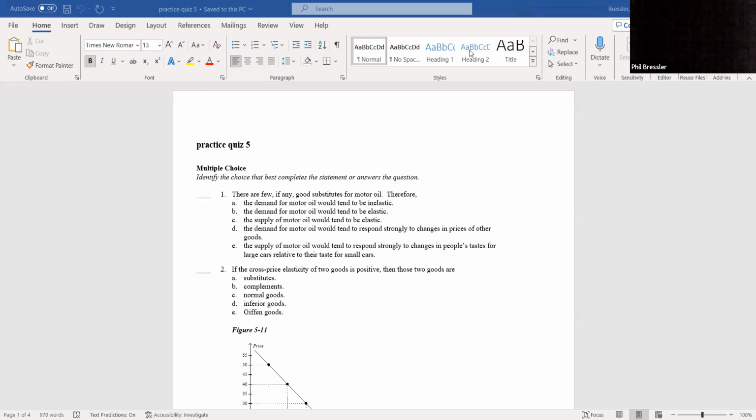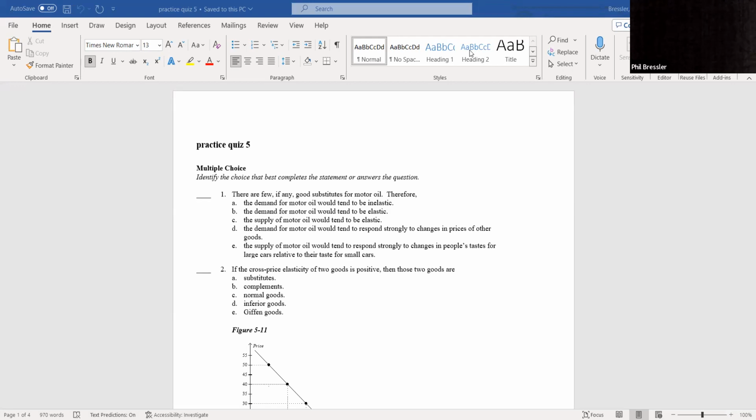Now, if you come on the test and you're stuck, I always go with what are the substitutes I know? Coke and Pepsi, okay? So if the price of Coke goes up, people buy less Coke, so the demand for Pepsi goes up. Therefore, they're both going up, they're positive, so that would be a substitute. Just remember, cross-price elasticity can only tell you A and B, so at worst, you're at a 50-50. There could be a negative coefficient, which would be a complement.